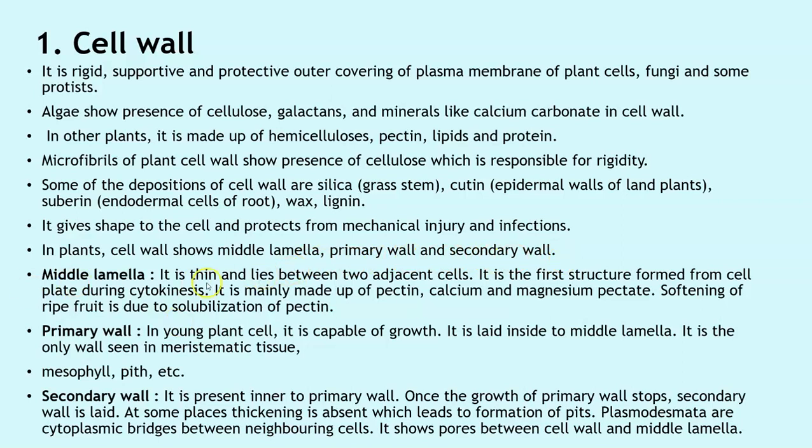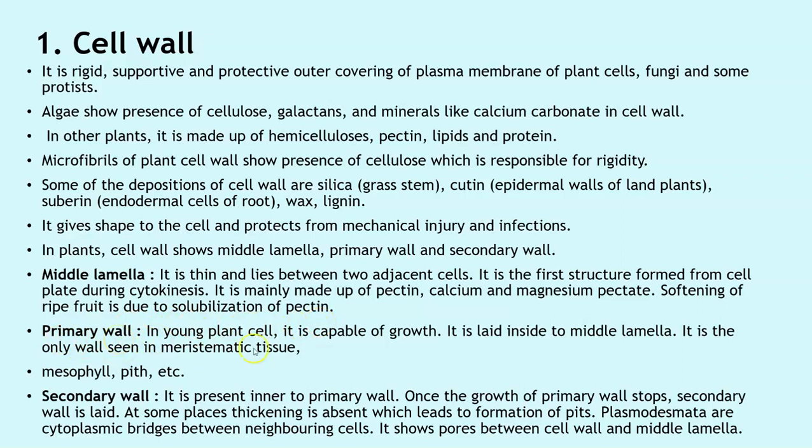The middle lamella is thin and lies between two adjacent cells. It is the first structure formed from the cell plate during cytokinesis. Cytokinesis, students, is the step in your cell division. It is mainly made up of pectin, calcium and magnesium pectate. Softening of ripe fruit is due to solubilization of the pectin.